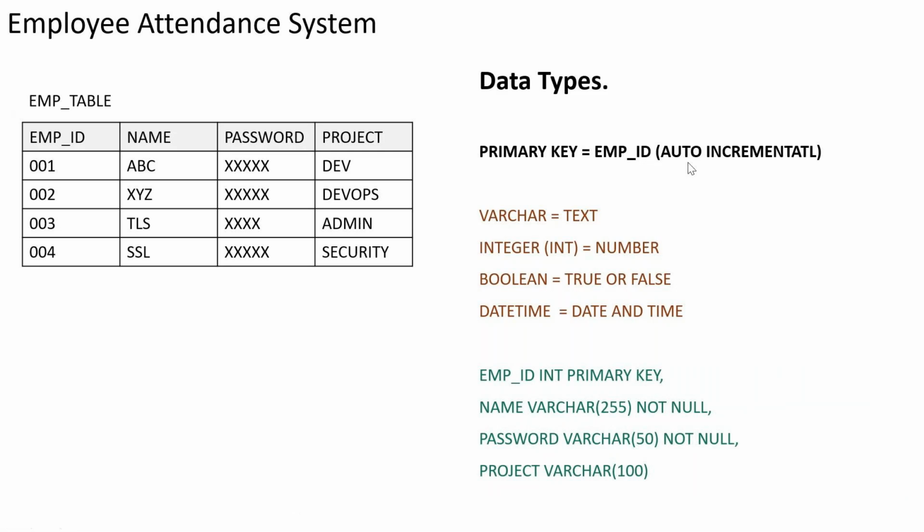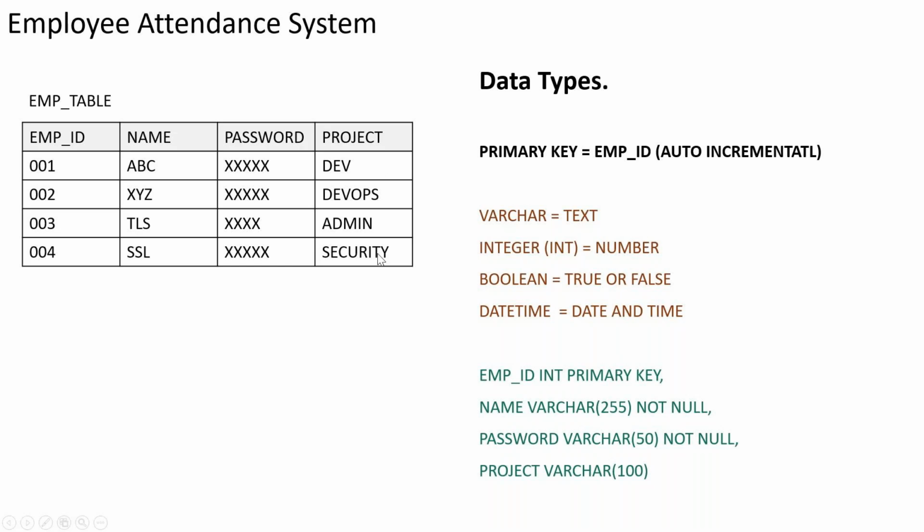There are some data types which are really important when you are creating this. For example, when I add data inside this employee ID field, I need to ensure, or design, or mention what kind of data I'm going to add inside this field. Employee ID generally will only have a number. Name will always have text. Password will also have text. Project name will also have text.